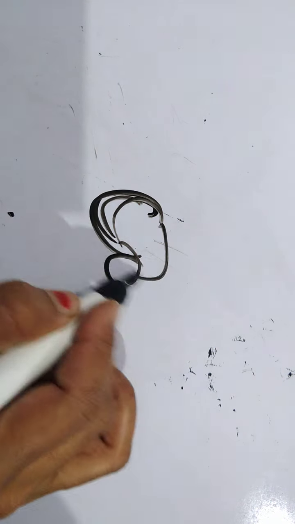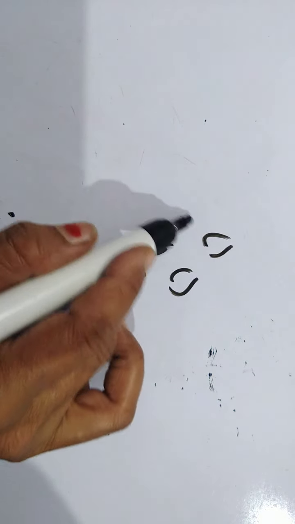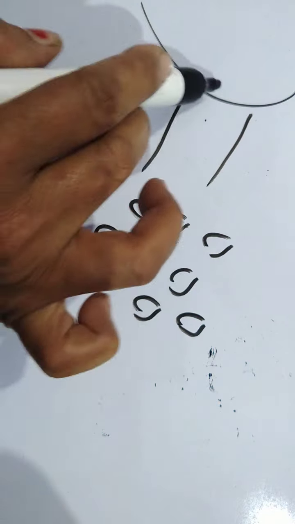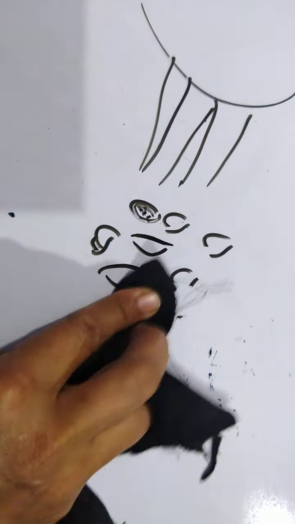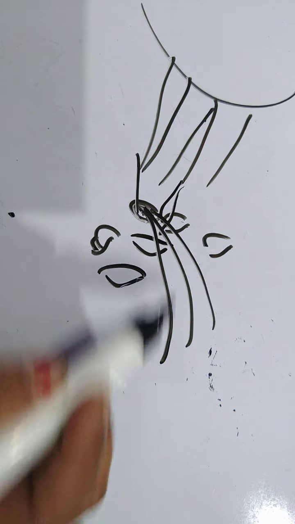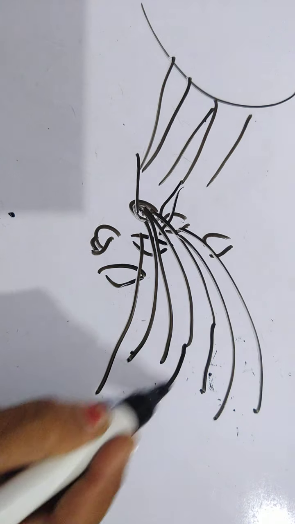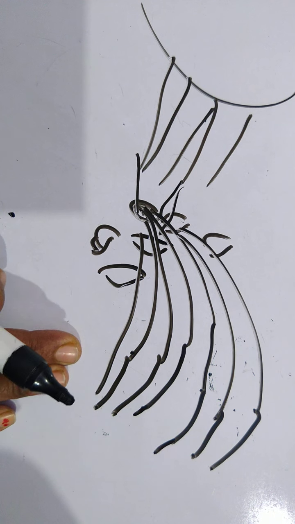Now what about the rainbow? Students, after raining, when the sun comes out and sunlight passes through some water droplets present in the sky, these water droplets act as a splitting prism and split the sunlight into 7 colors, 1 2 3 4 5 6 7, and this can be seen in the form of a rainbow.